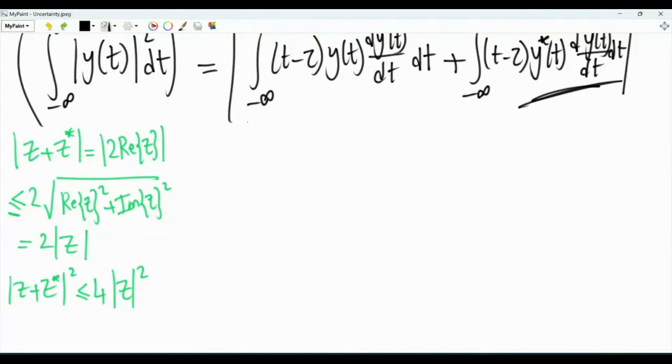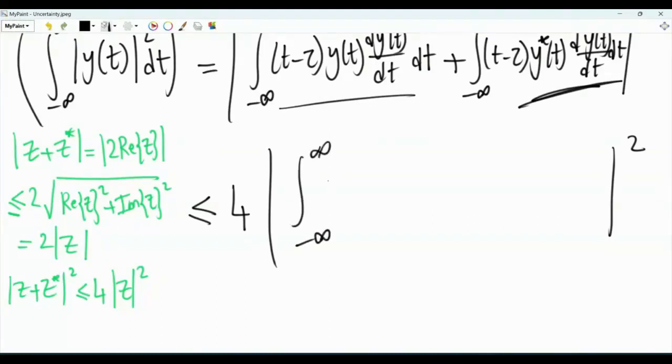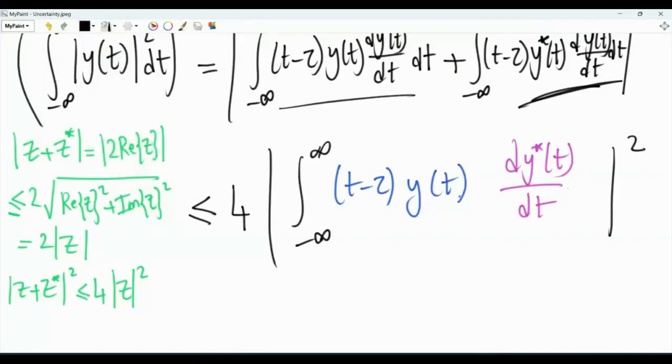If we apply this inequality to our problem, we get less than or equal to 4, and then we have the magnitude squared, and let's take this first one by here, this integral. I will write here t minus tau, y of t, and then we have dy conjugate of t, dt.